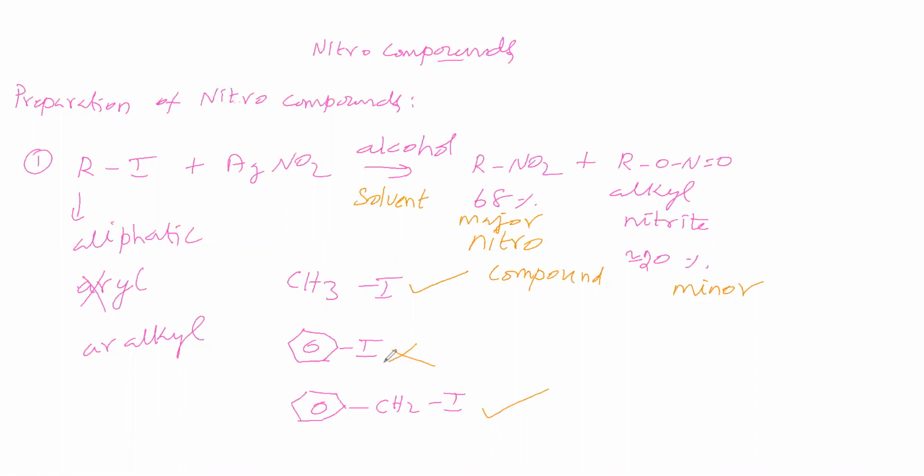Now alkyl halide is undergoing nucleophilic substitution, we said. What about this? Now we will take this benzyl iodide. Will it go for nucleophilic substitution? Yes, whereas phenyl iodide is not going. Why is it so? We'll see. Now we will take iodobenzene plus AgNO2, solvent is alcohol. What is the product? No reaction. So here the reaction is not taking place. That means this iodobenzene, this aryl halide, is not going for nucleophilic substitution. Why is it? We will see.